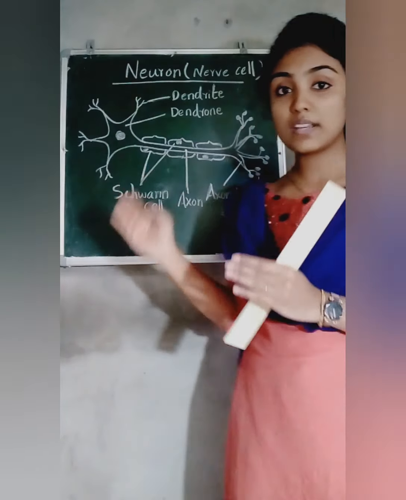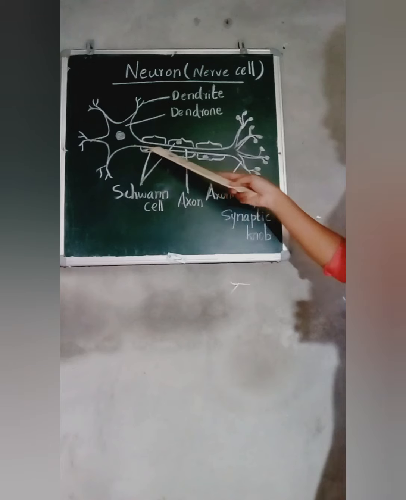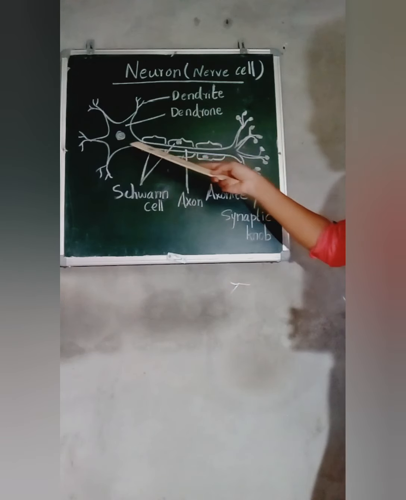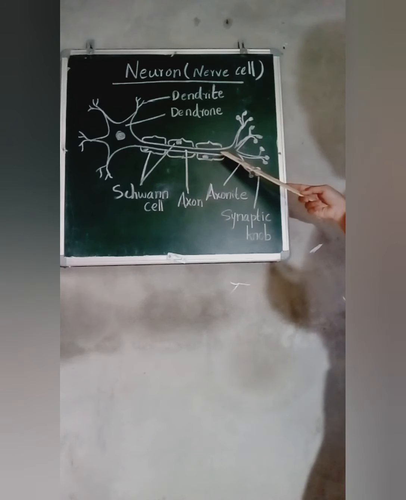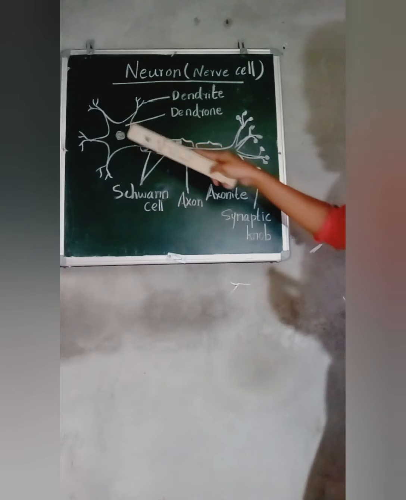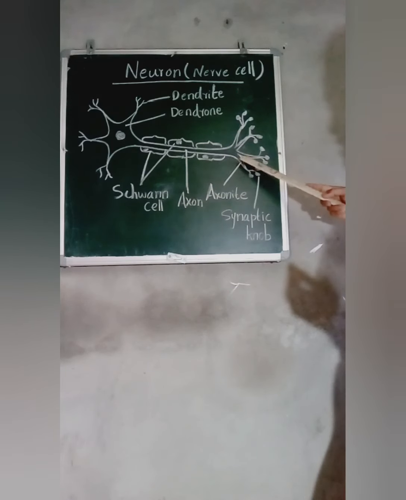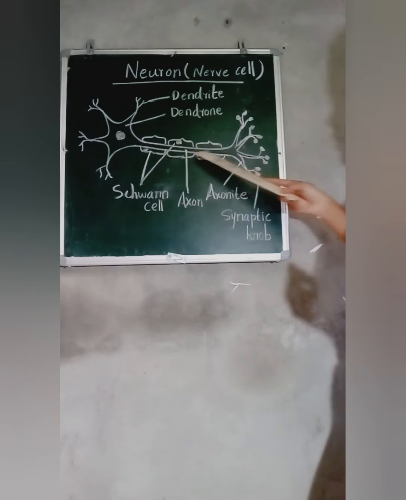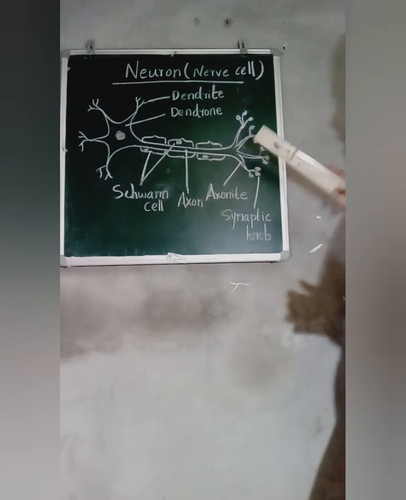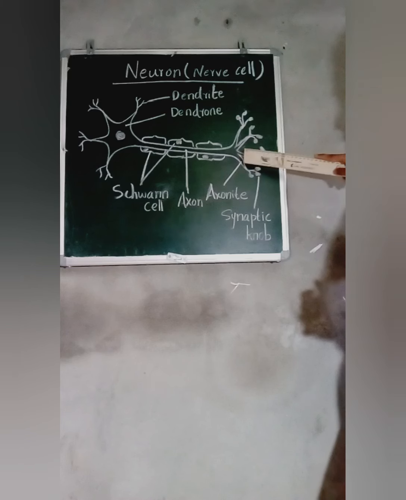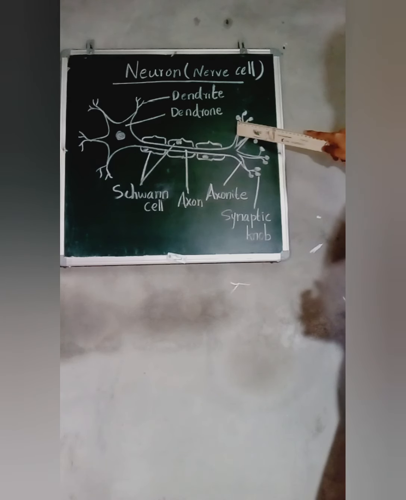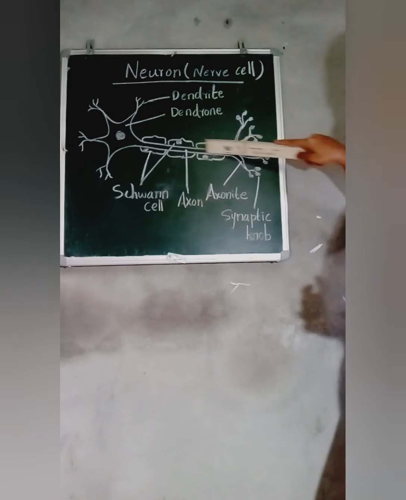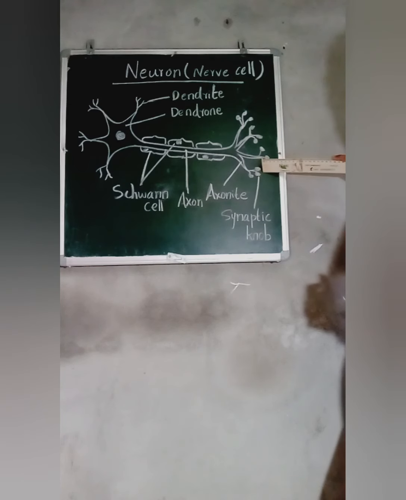Axon is the elongated filament of the cell body. This is the axon. This is the elongated filament of cell body. What is the function of axon? Axon carries impulses from cell body to the axonite. This is the axonite. Now the next part is axonite. Axonite are the branches of axon. What is the function of axonite? Axonite carries impulses from axon to synaptic node.